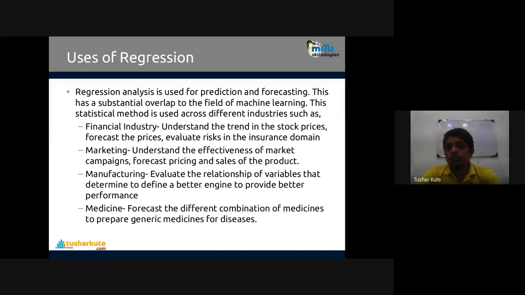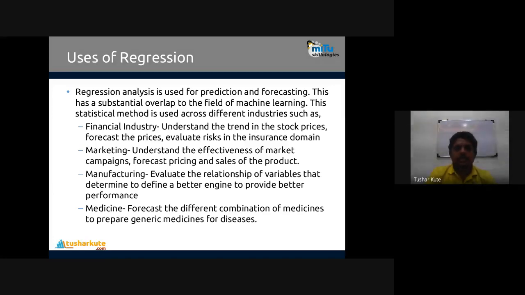So in manufacturing also, many different factors are dependent on each other. If they are dependent on each other, we can use a regression analysis method. With the help of it, forecasting will be possible. In medicine, we can forecast different combinations of medicines to prepare generic medicines for diseases. Yes, everywhere. When things are connected linearly, we can make use of it.